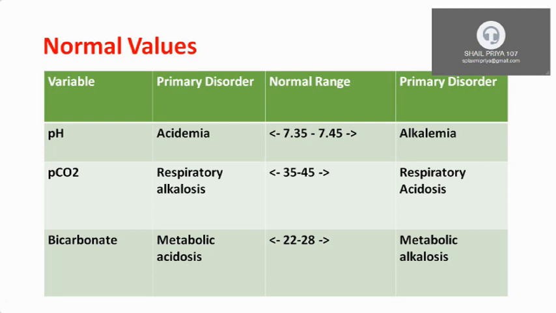The unit is millimole per liter. So if it is less than 22, it will cause metabolic acidosis. If it is more than 28, it will cause metabolic alkalosis.